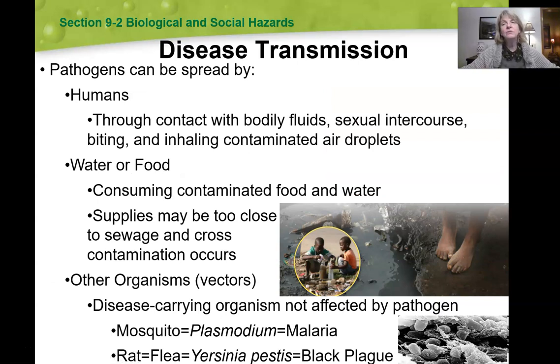All right, so how do these pathogens spread through humans? Diseases can be spread from human to human through body fluids, sexual intercourse, biting, inhaling contaminated air droplets, blood. All of these things can transmit disease because the pathogen happens to be in that fluid, in blood, or in your spit, or in whatever fluids are in your body.